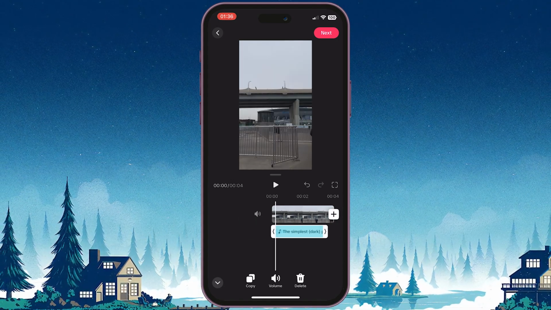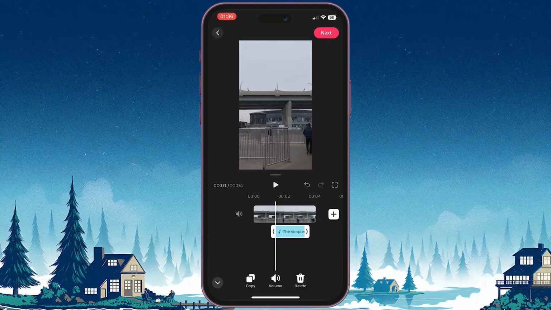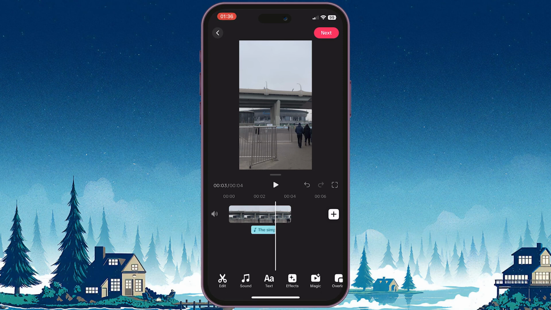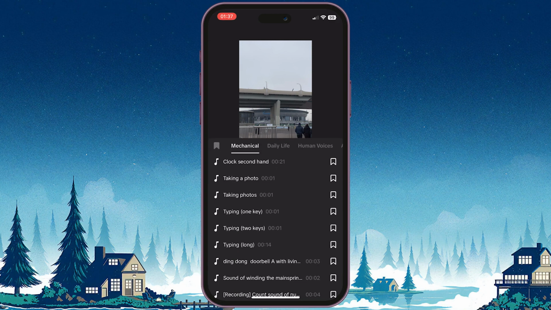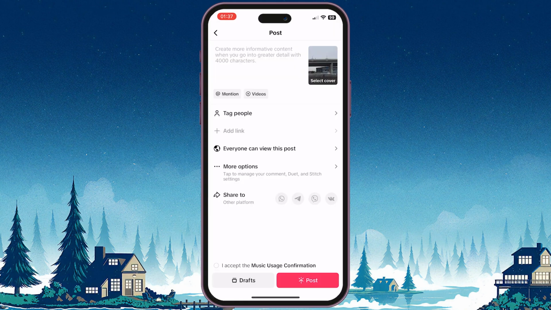You can trim the sound effect from the beginning or end by dragging the edges of the sound wave. You can also move the sound effect left or right within your video by holding it and dragging it to the desired position. If you want to add another sound effect, tap on Add Sound or Add Sound Effect and repeat the process. Once you're satisfied with your video and sound effects, tap on Save to apply the changes.